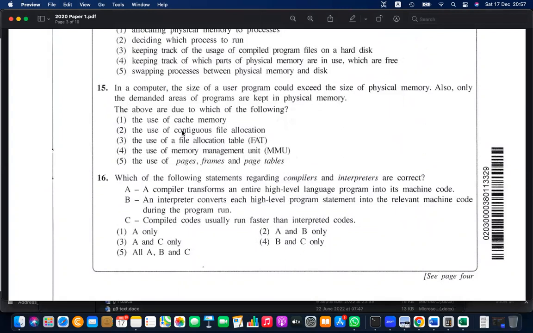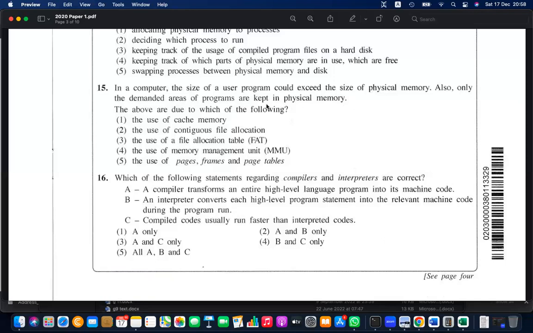In a computer, the size of a program could exceed the size of physical memory, and only the demanded areas of the program are kept in physical memory. That is called paging. Paging is similar to book pages, because you are not going to read the entire book at once, but page by page. Similar to that in a computer, they will use and manage it page by page.